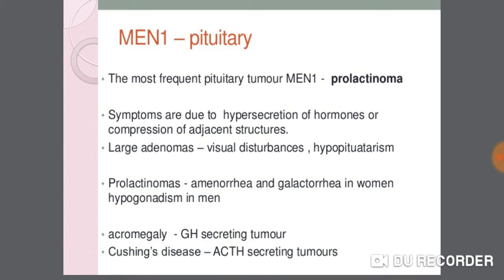MEN syndrome 1 also affects the pituitary. The most frequent pituitary tumor of MEN 1 is prolactinoma. Symptoms are due to hypersecretion of hormones or compression of adjacent structures. Large adenomas cause visual disturbances and hypopituitarism. Prolactinomas cause amenorrhea and galactorrhea in women, hypogonadism in men. Acromegaly is a growth hormone secreting tumor. Cushing disease is an adrenocorticotropic hormone secreting tumor.